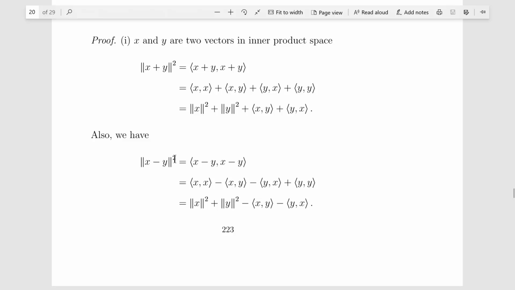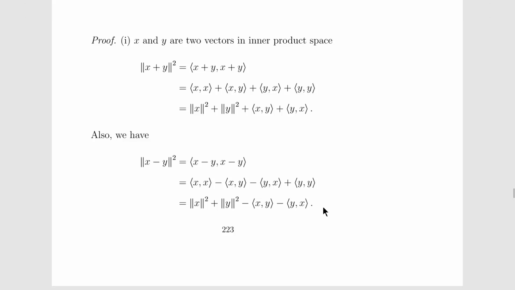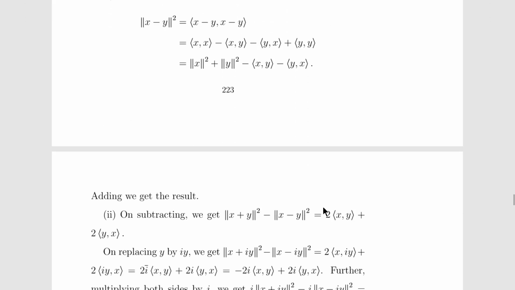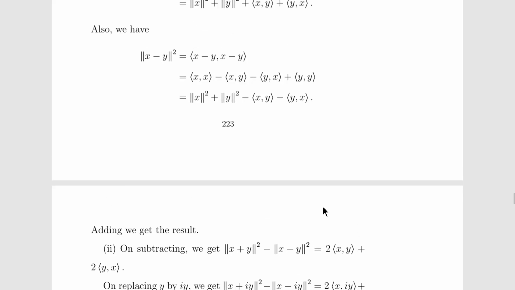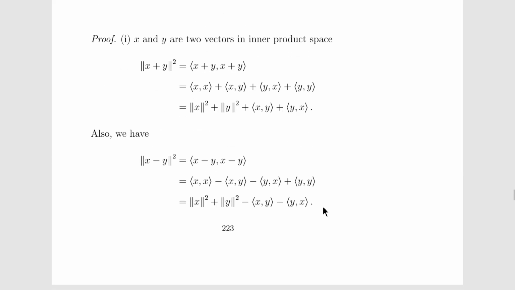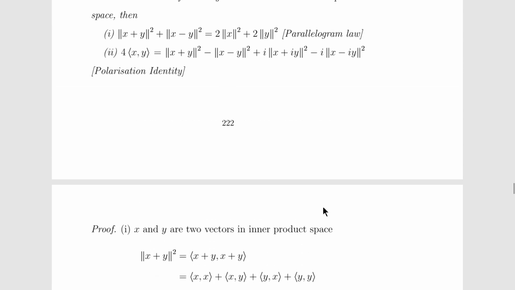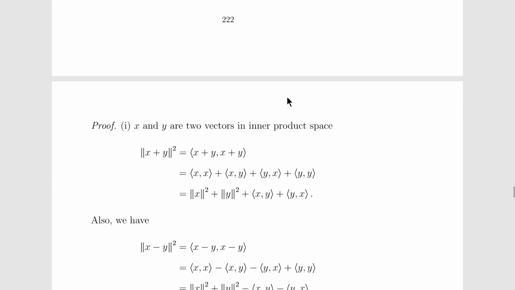Similarly, the norm of x minus y squared can be written as the norm of x squared plus the norm of y squared minus the inner product of x, y minus the inner product of y comma x. And when we add these two quantities, we get the required result. The first result is proved when we add these two parts.